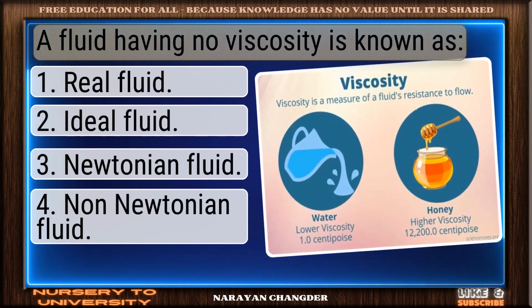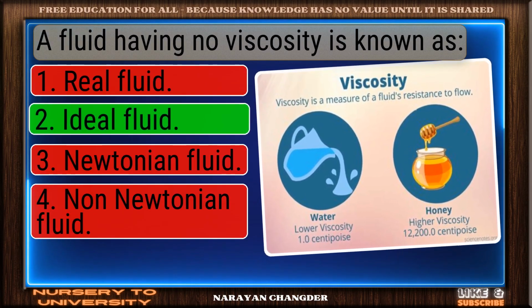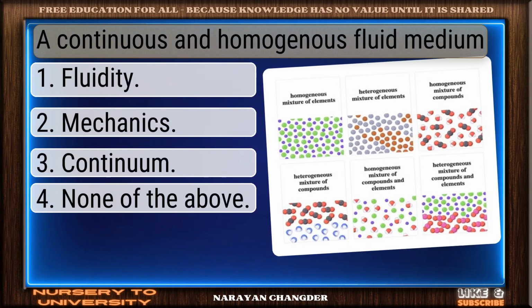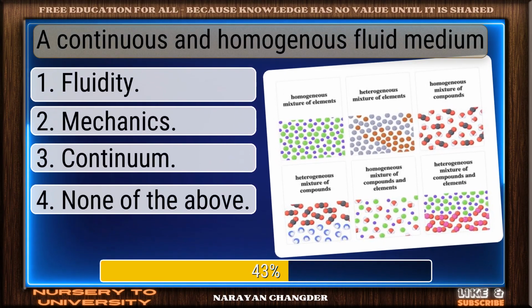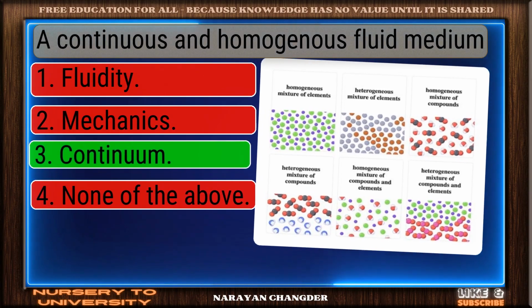A fluid having no viscosity is known as. Right choice. Ideal fluid is the best answer. A continuous and homogeneous fluid medium. On track. Continuum is the correct answer.